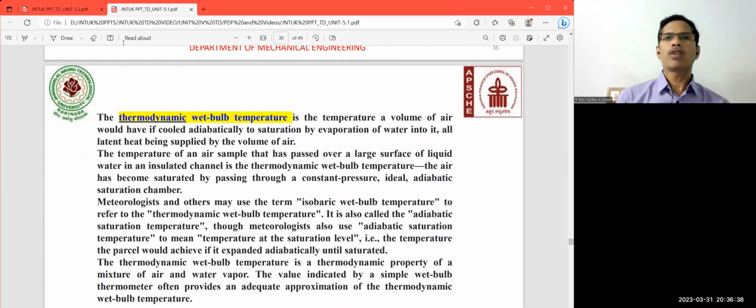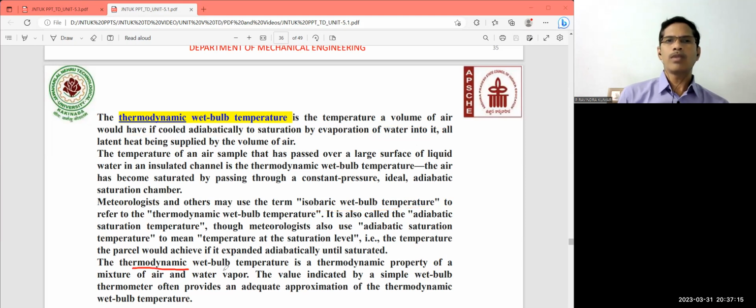Then what is meant by thermodynamic wet bulb temperature? That also has relative significance in refrigeration. The thermodynamic wet bulb temperature is the temperature a volume of air would have if cooled adiabatically to saturation by evaporation of water into it, with the latent heat being supplied by the volume of the air. You can also call it the isobaric wet bulb temperature.